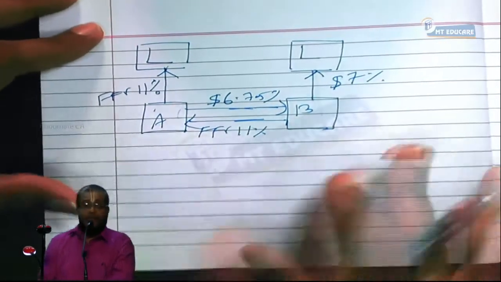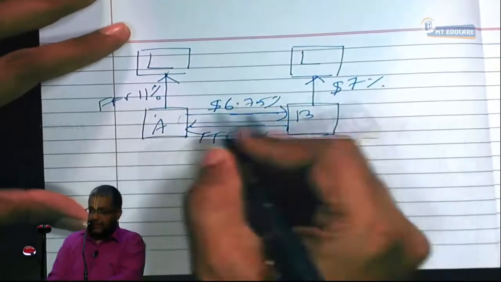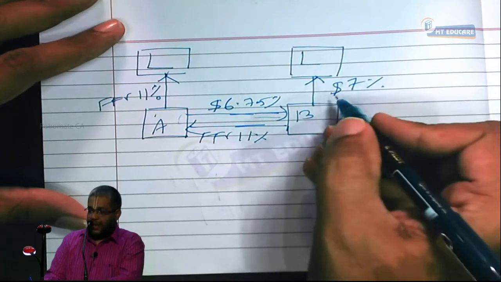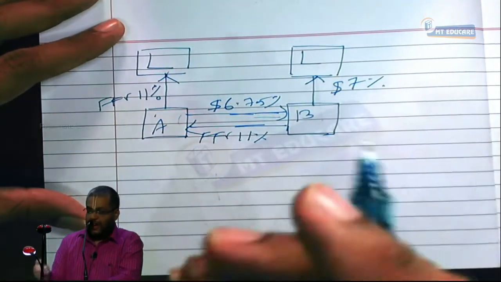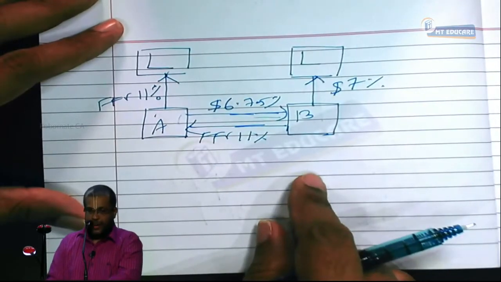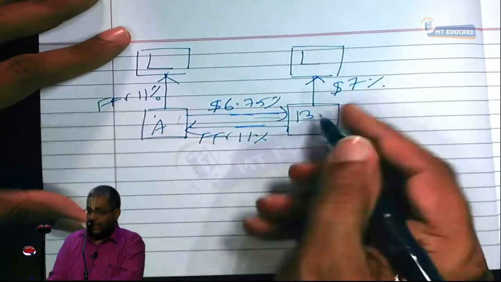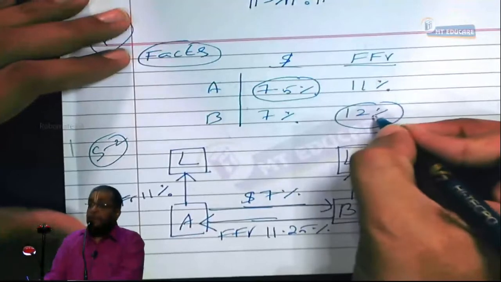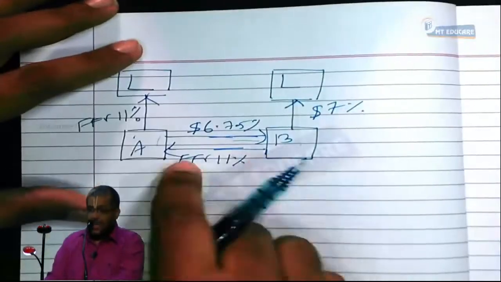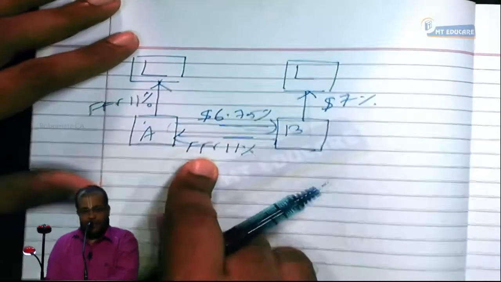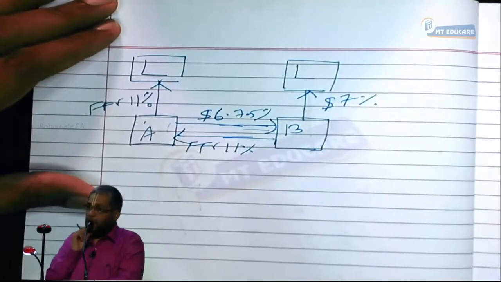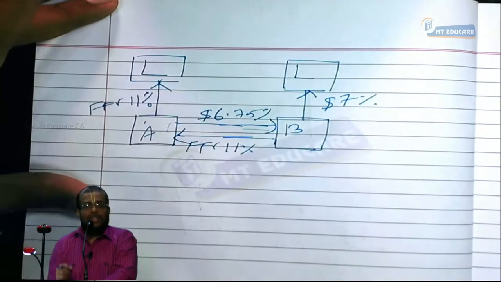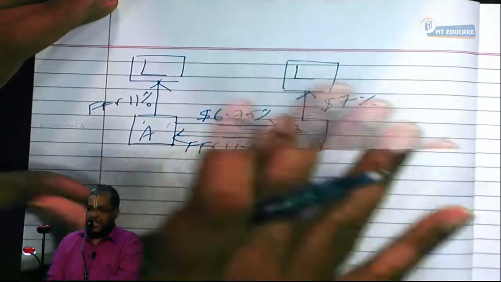Next, come to B. Now you should tell me for B. B receives how much? $6.5. Pays what? $7. It pays $0.25 extra. And B pays how much interest? 11% FFR. Had it not gone for swap, B would have paid how much percent? 12%. It is saving 1% interest in FFR due to the swap, but it is paying $0.25% extra due to the swap. So overall, it is saving how much percent? 0.75, across one currency or two currencies? Two currencies is what we should be understanding.